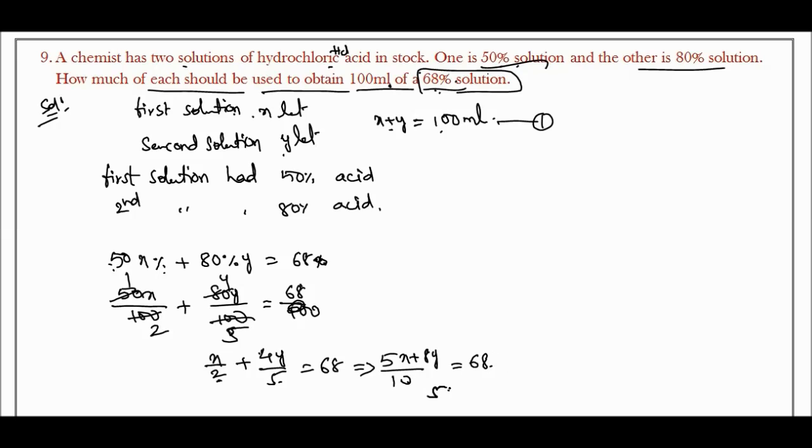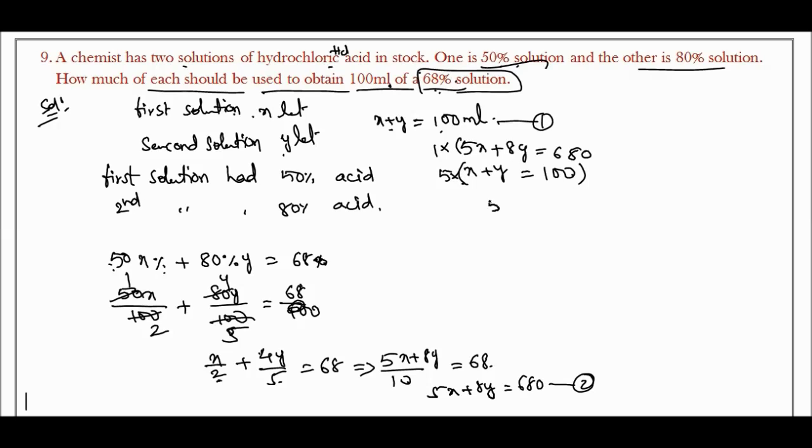This 10 goes to the other side, so 5x plus 8y is equal to 680. This is the second equation. We solve the first and second equations by simplification. 5x plus 8y is equal to 680, and x plus y is equal to 100. We multiply the second by 5, so 5x plus 5y is equal to 500.